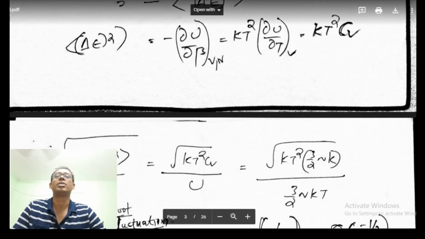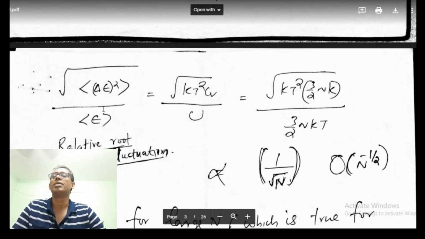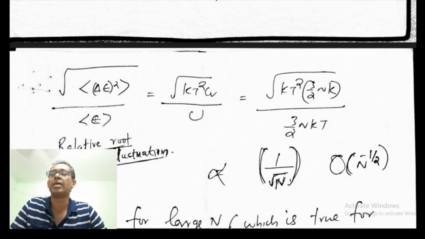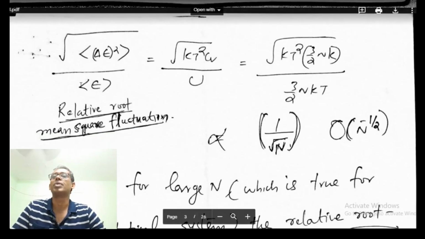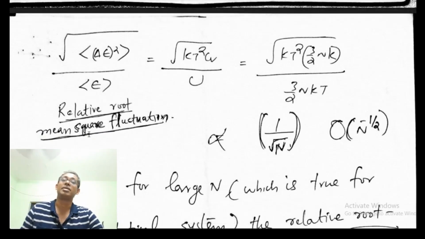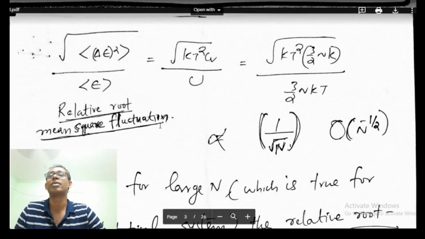And if I divide it by the average value of E, then we have the relative root mean square fluctuation.